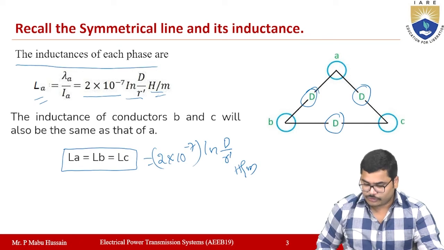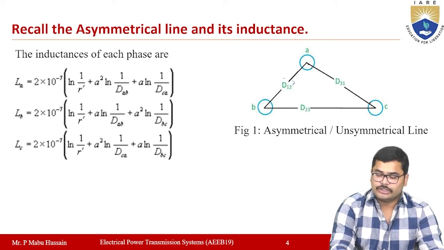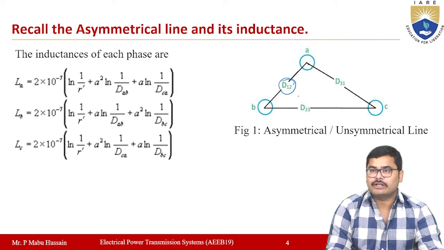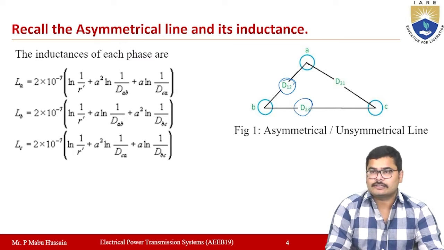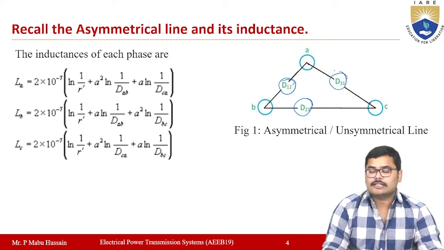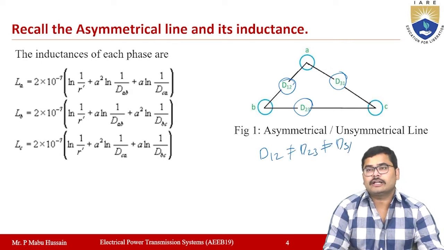In a similar way, if you observe the asymmetrical line, the distance between any two conductors is not the same. D12 is the distance between A and B conductors, D23 is the distance between B and C conductors, and D31 is the distance between C and A conductors. Now this D12 is not equal to D23, which is not equal to D31. So the distances between any two conductors are not the same.